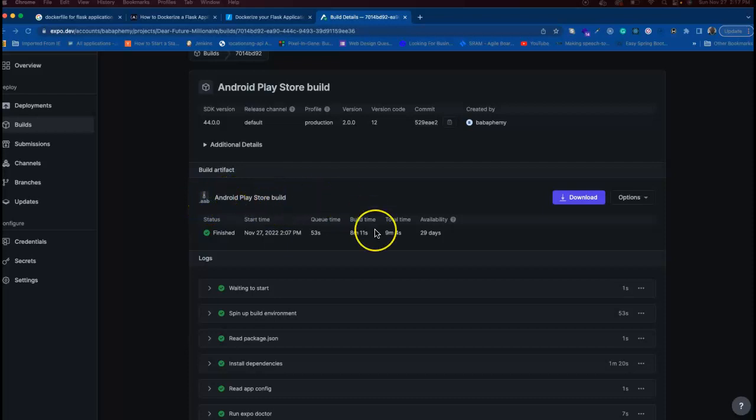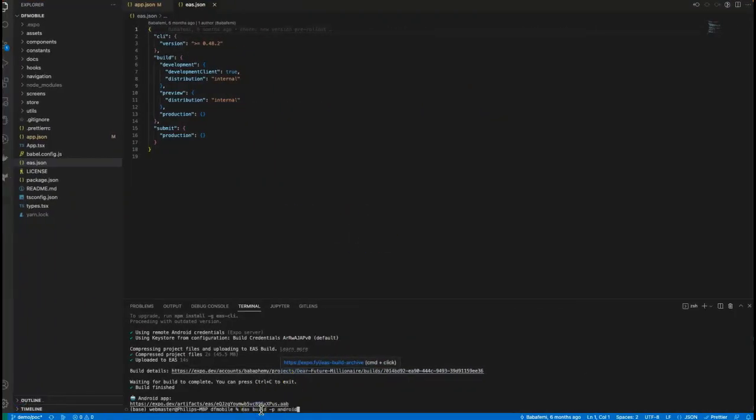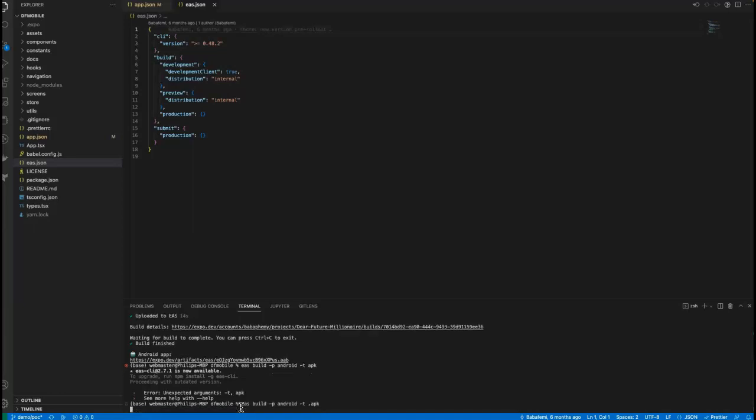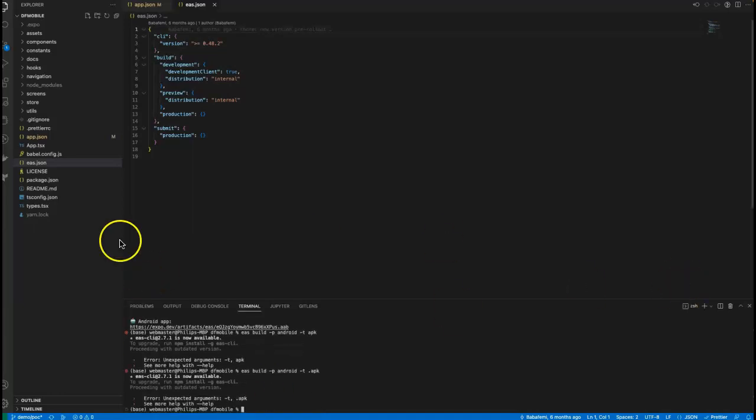If I want to build APK, then the command will be, I'll specify the type as APK. I think this is a command for APK. Though I don't need an APK, but let's just say this. I think it's .apk. I'm not sure of the command. Anyway, what I need is .aab.